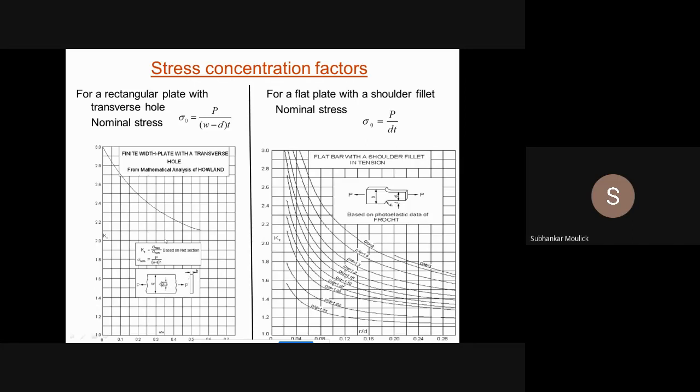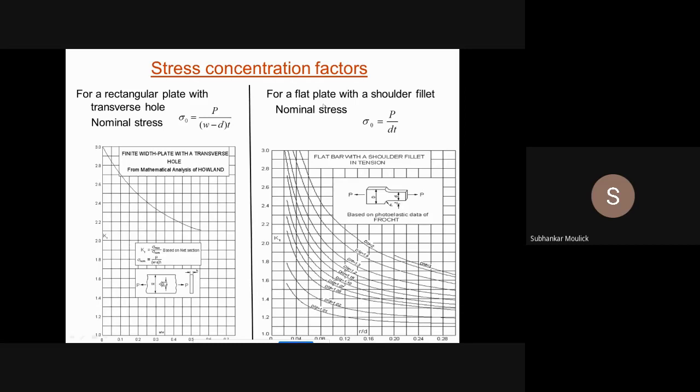So it is not necessary that the sigma nominal value for each and every case will be given to you. You have to understand what is happening in the problem and accordingly choose the sigma nominal value. Either the problem will be subjected to tensile stress, or bending stress, or torsional stress.